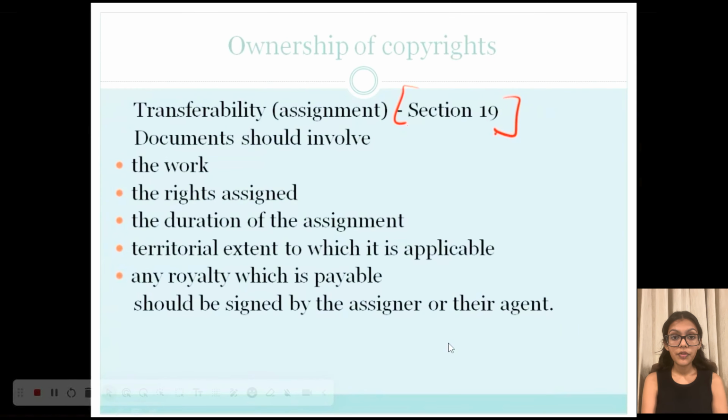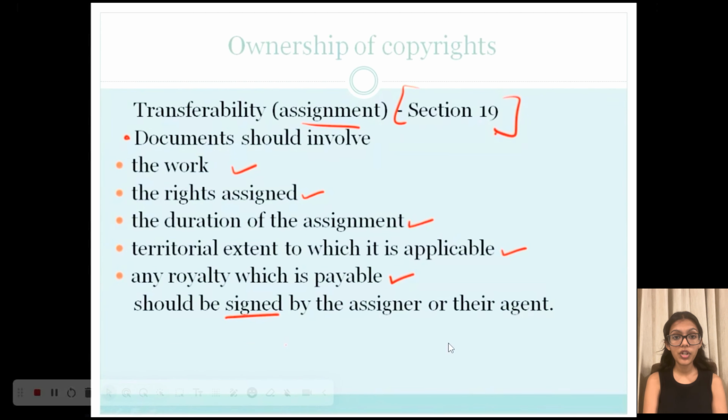Now this process of transfer is also known as assignment, and it has to be done in written format. So the document should involve the work, the rights assigned, the duration of the assignment, and the territorial extent to which it is applicable. And lastly, of course, any royalty which is payable. Then it should be signed by the assigner or their agent.